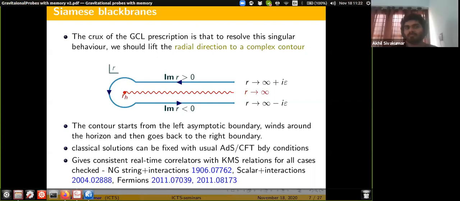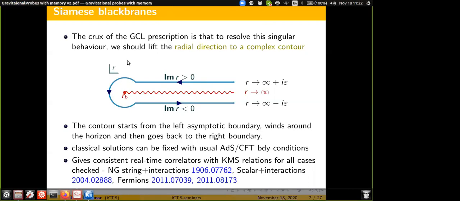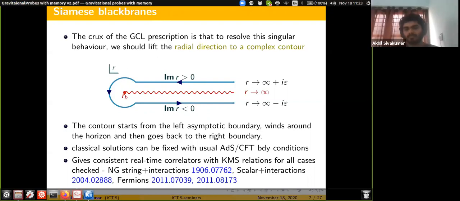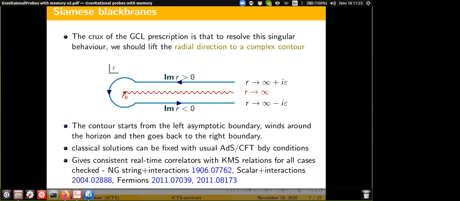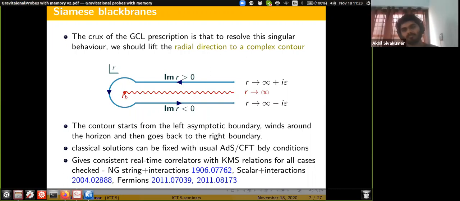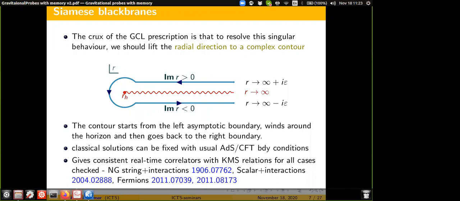Anyway, so once you go to Kruskal coordinates, you can also define a Kruskal time and a Kruskal x, which is v plus u and v minus u. Okay. And then if you look at the black hole, that will give you a different slicing. So you could have drawn this picture even in that slicing, right? This contour you have.